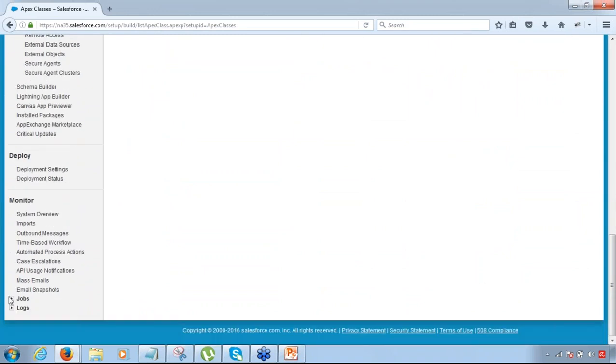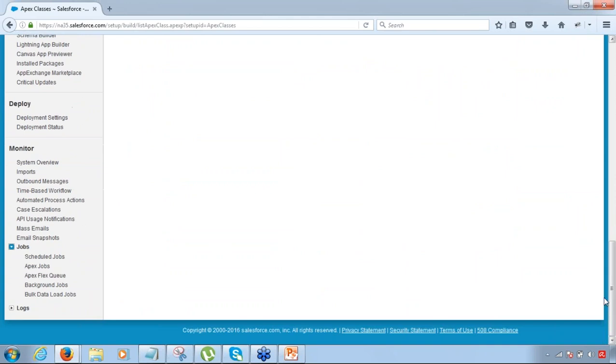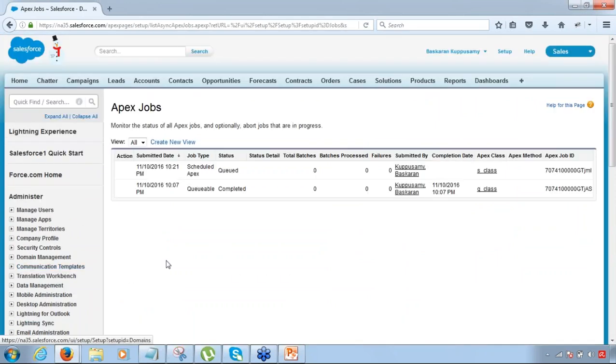Now you can monitor this again under setup, monitor jobs. Okay, so you can just go to the Apex jobs, and you will see that this is in the scheduled Apex queued. Okay, this is scheduled for execution on this Friday.